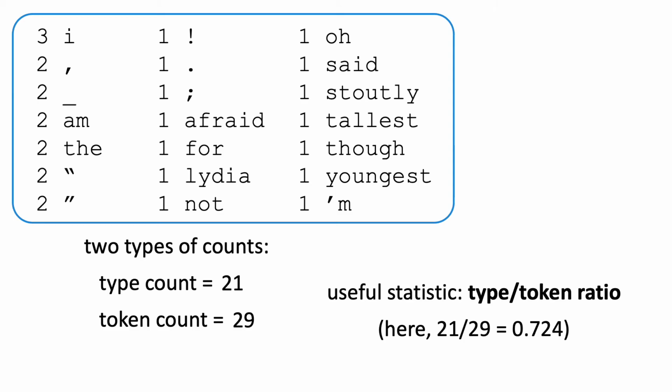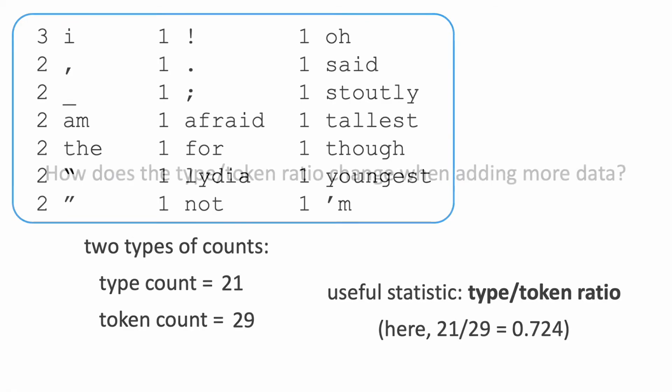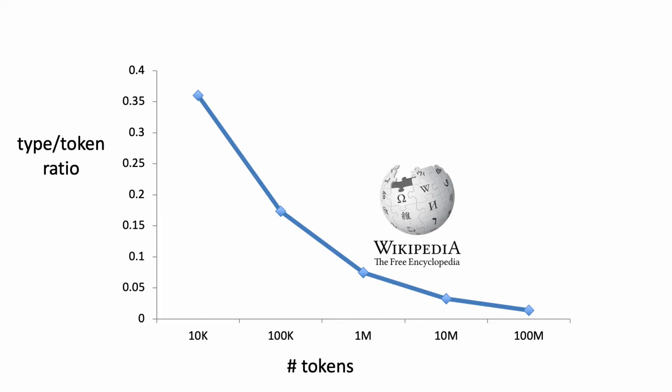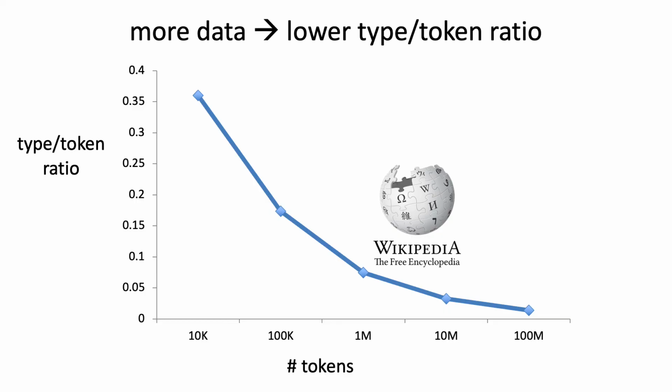Given the type and token counts, we can compute the type-token ratio, which is a simple but often pretty useful statistic of a corpus. So let's look at some actual type-token ratios of real-world corpora. First, let's ask this question. What do we expect to happen to the type-token ratio of a corpus as we get more data? This shows the type-token ratios for different subsets of English Wikipedia text. With more data, the type-token ratio typically gets smaller. After seeing a lot of text, you're mostly seeing words you've already seen, so the token count increases much faster than the type count.